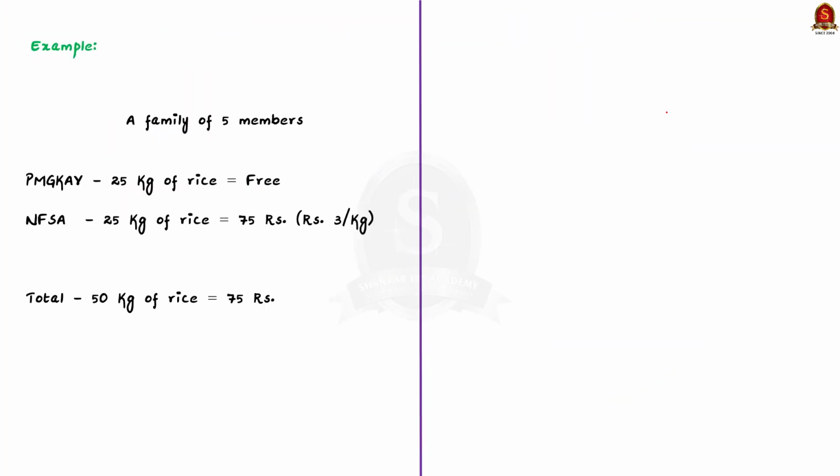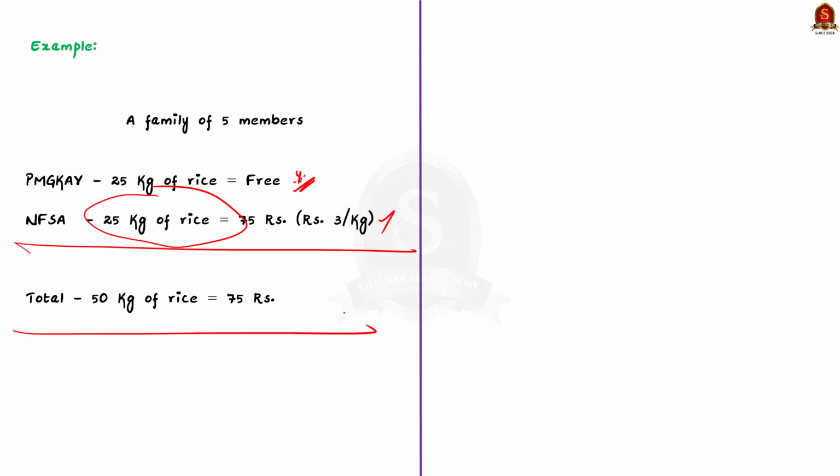For example, let's take rice alone. A family of 5 members will get 25 kg of free rice per month under PMGKAY, and they will also get 25 kg of rice at 3 rupees per kg per month under NFSA. So we can say that the total cost incurred for the entire 50 kg of rice is just 75 rupees. Initially, the scheme was set to expire in December 2020, but it was extended till December 2023. But as of now, it has been extended for an additional 5 years.